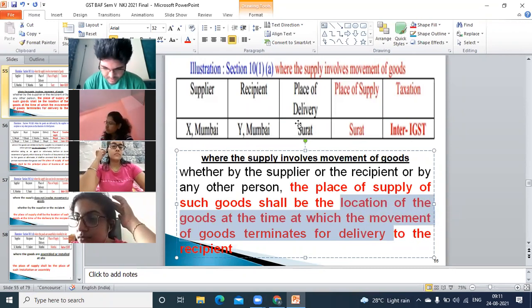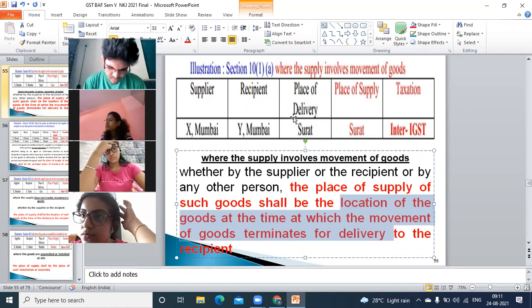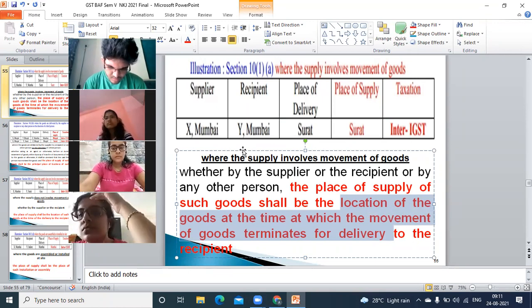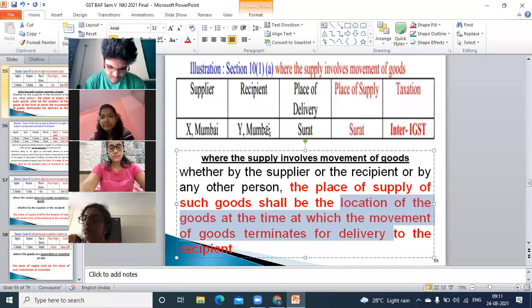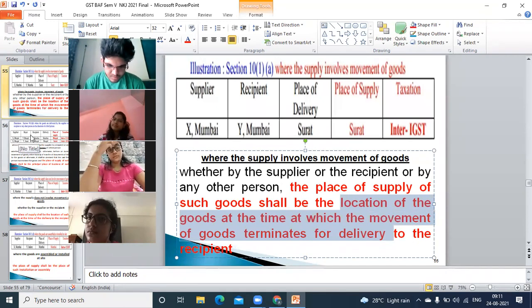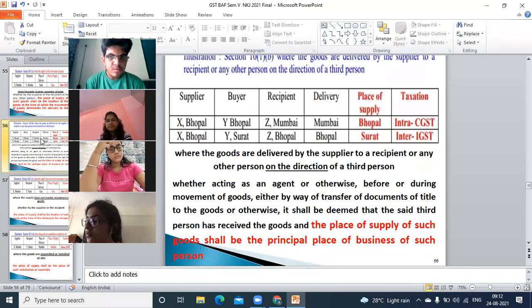If at the time of delivery, it had been in Delhi, we would have considered Delhi only, not Surat. Okay, is this clear? I hope you must have written this explanation also with this small example, all of you.